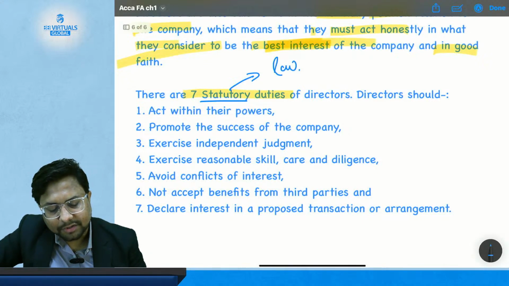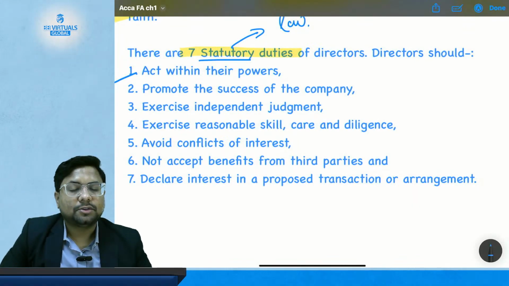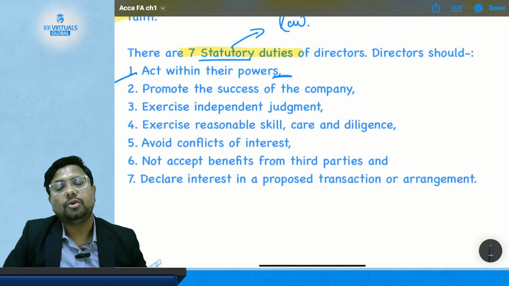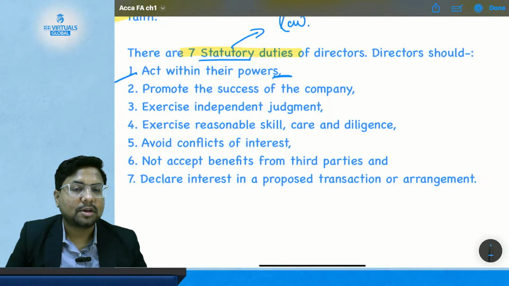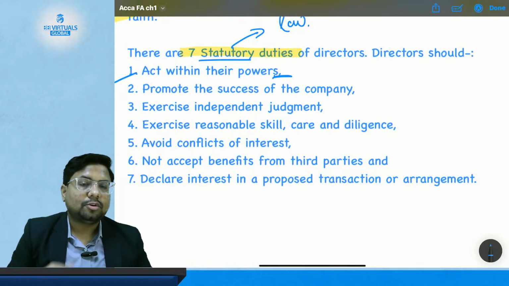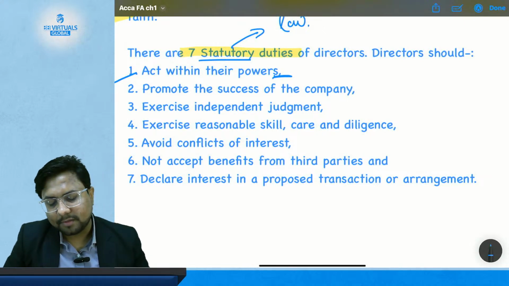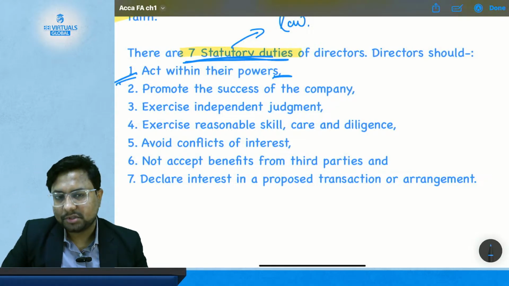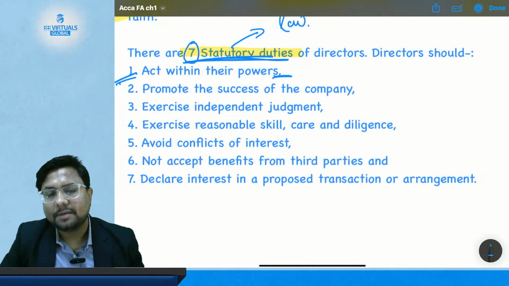As per the statutory duties of directors, directors should first act within their power. All the actions and decisions that directors take should be within their power. They should not do any transaction which is beyond their power. Whatever power the director has as per the constitution of the company, as per the articles of association, the director should act within their power only. So this is the first statutory duty of the director. How many duties do they have? They have 7 statutory duties.